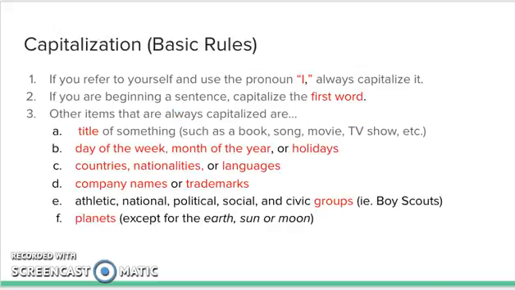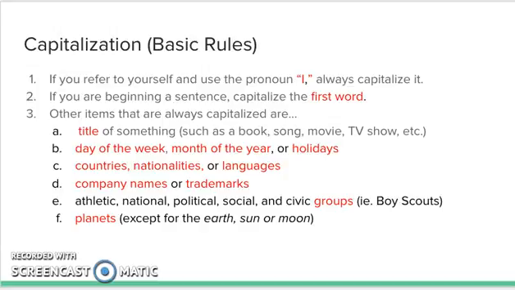Capitalization, basic rules. Number 1. If you refer to yourself and use the pronoun I, always capitalize it. Number 2. If you're beginning a sentence, capitalize the first word. Number 3. Other items that are always capitalized are the title of something, such as a book, song, movie, TV show, etc.